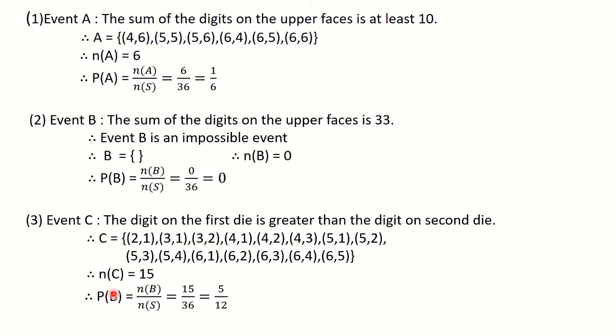And from that, you have to write down probability of C. I'm sorry, here it should be C. I have not written that, you please take note of this. This is P of C, that is n of C upon n of S, 15 upon 36 is equal to 5 upon 12. Please copy it down, and while writing, please make this change. I simply copy pasted it and forgot to do the changes. Please all of you do the change here.